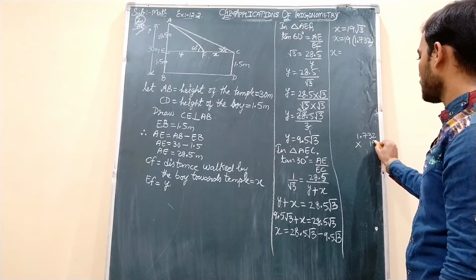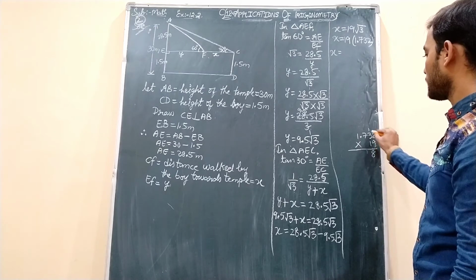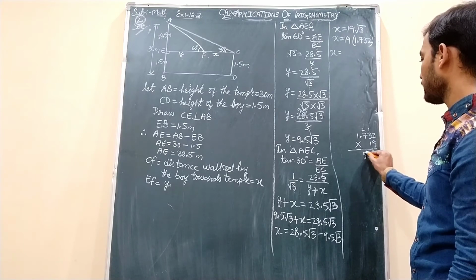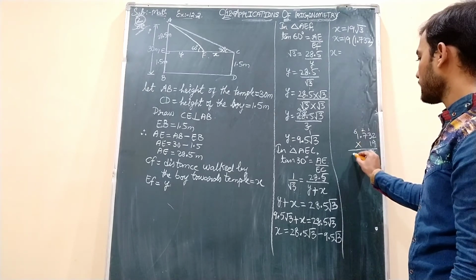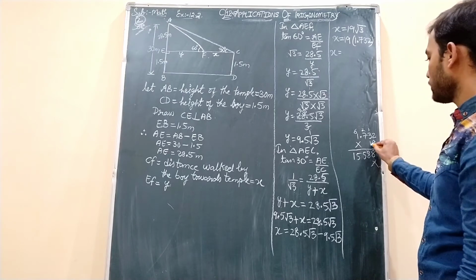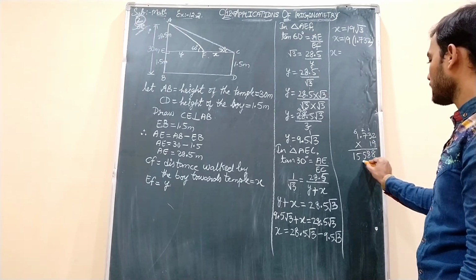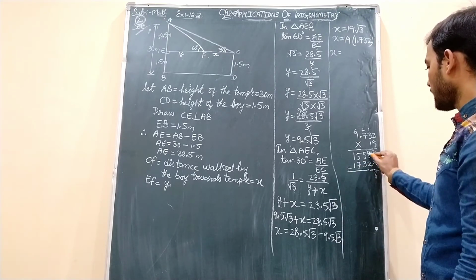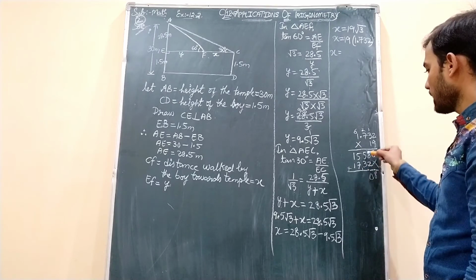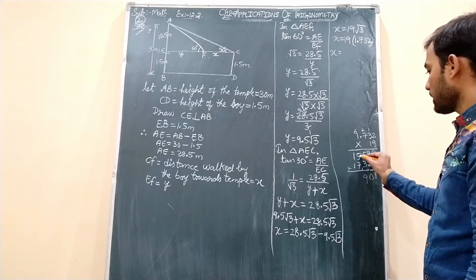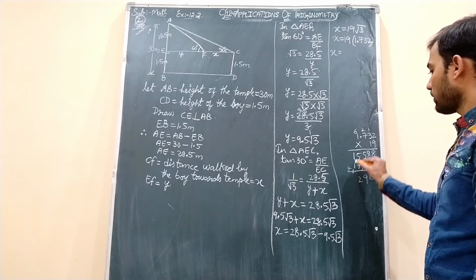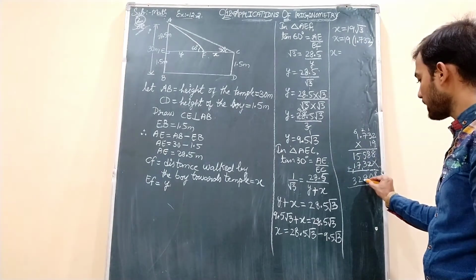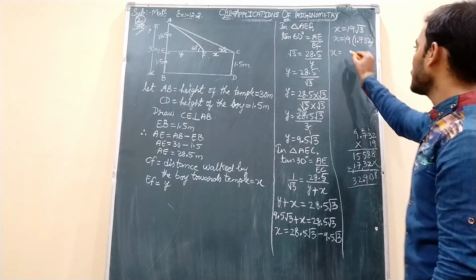1.732 into 19. 9 2s are 18, 9 3s are 27 plus 1 is 28, 9 7s are 63 plus 2 is 65, 9 1s are 9 plus 6 is 15. Then when you multiply 1 with this, you will get 1 2s are 2, 1 3s are 3, 1 7s are 7, 1 1s are 1. Now adding them, 8 as it is, 8 plus 2 gives you 10, so 1 goes carry. 5 plus 3 is 8, 8 plus 1 is 9, 5 plus 7 is 12, 1 plus 1 is 2 and this carry is 3. There are 3 digits before the point in this number, so placing the point, we get 32.908.